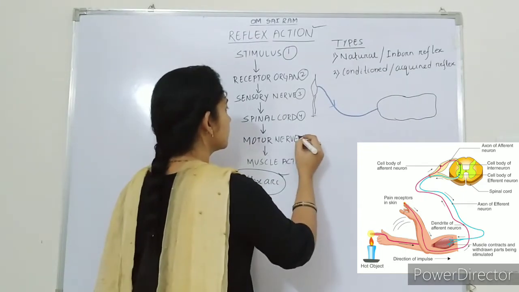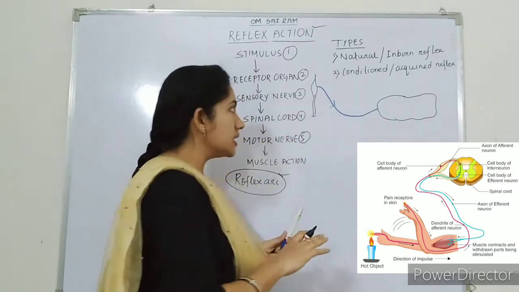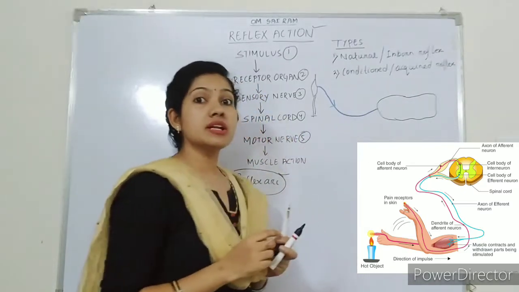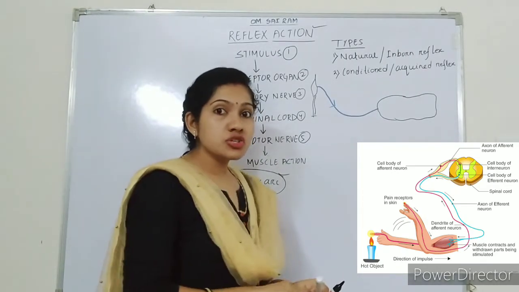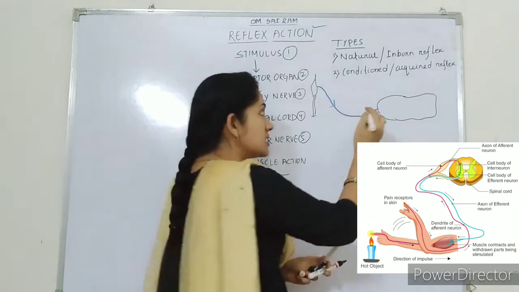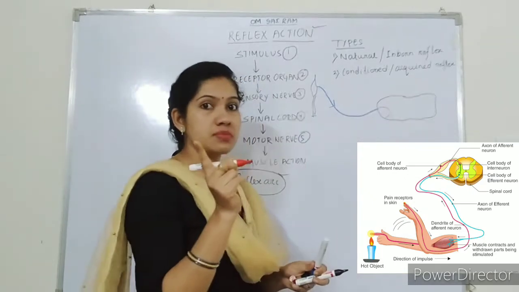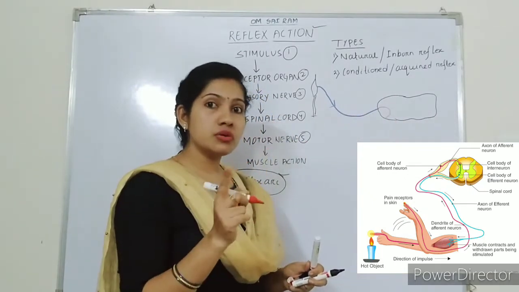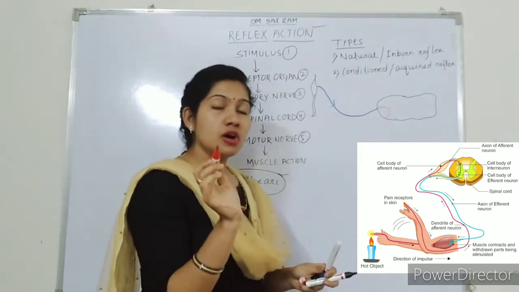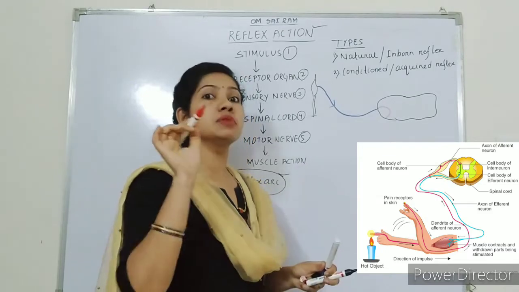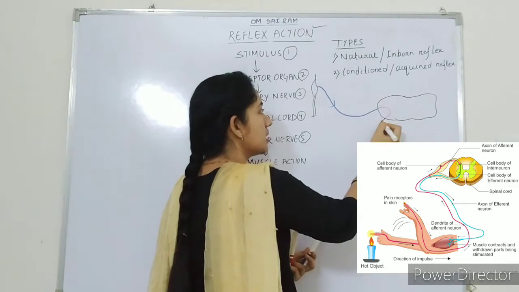Motor nerve. The fifth one is the motor nerve. See, when the burning sensation reaches the spinal cord, it is passed on by the help of an interneuron. Already we have discussed sensory neuron, motor neuron and interneuron. Interneuron is a neuron which is the intermediary between the sensory neuron and motor neuron. On this side the motor neuron will arise.